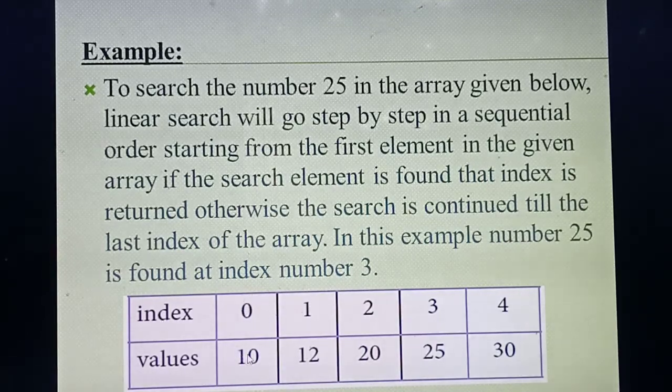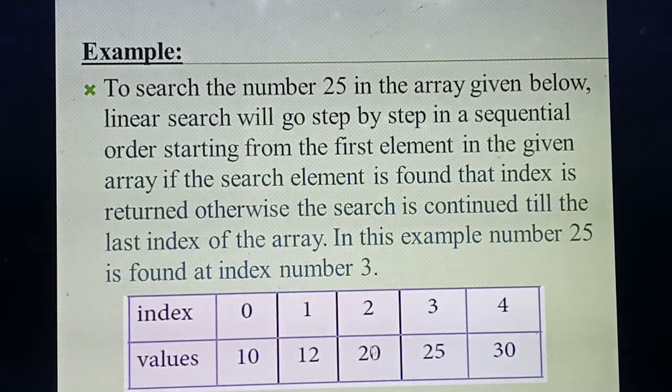Listen, you are going to store 5 values in the array. This is what we call an array, just like a tabular column. Okay, how many elements are there? Totally 5. Count it. 1, 2, 3, 4. The values going down are there, no? That you need to count. 1, 2, 3, 4, 5. So 5 elements or 5 values are there. These 5 values you are going to store in an array.